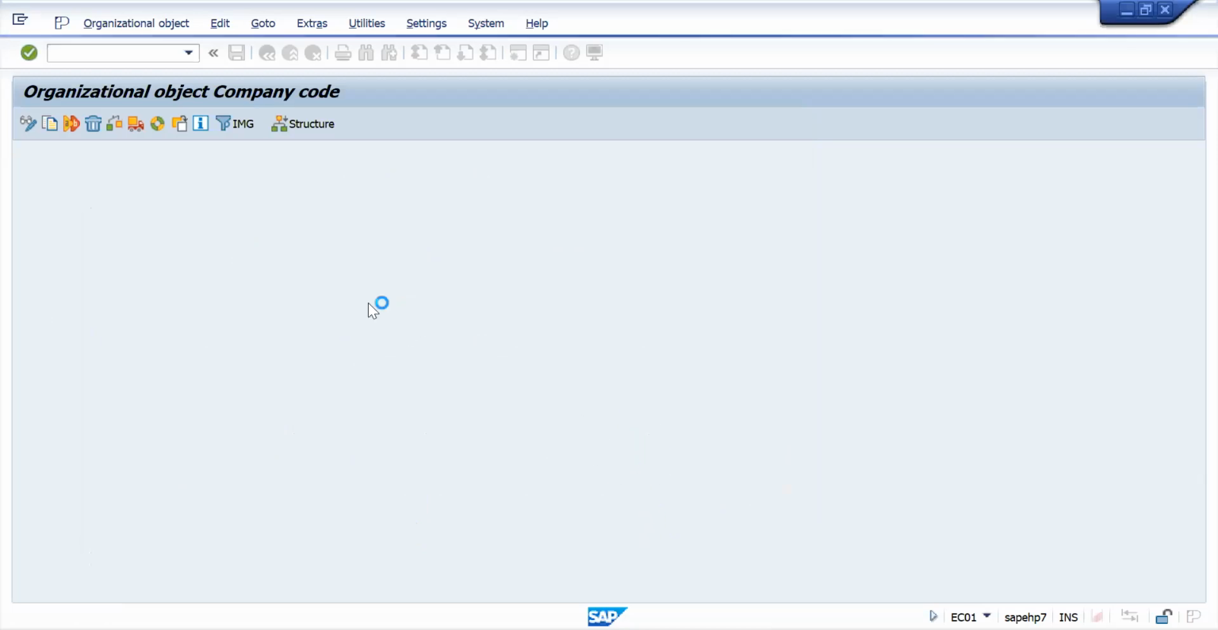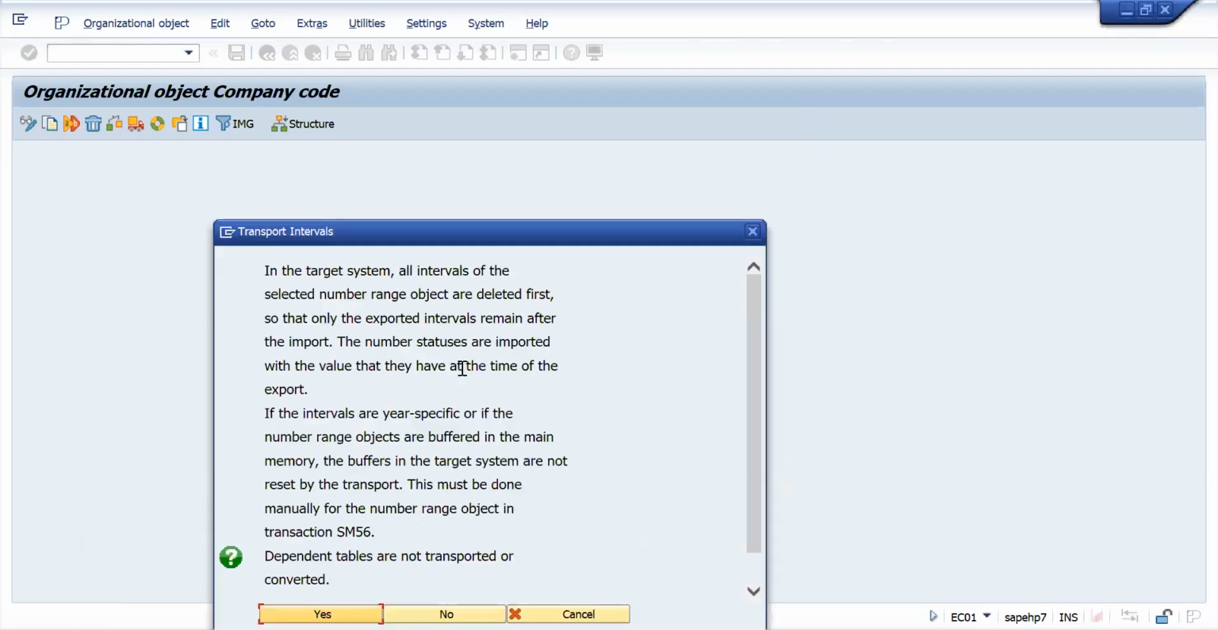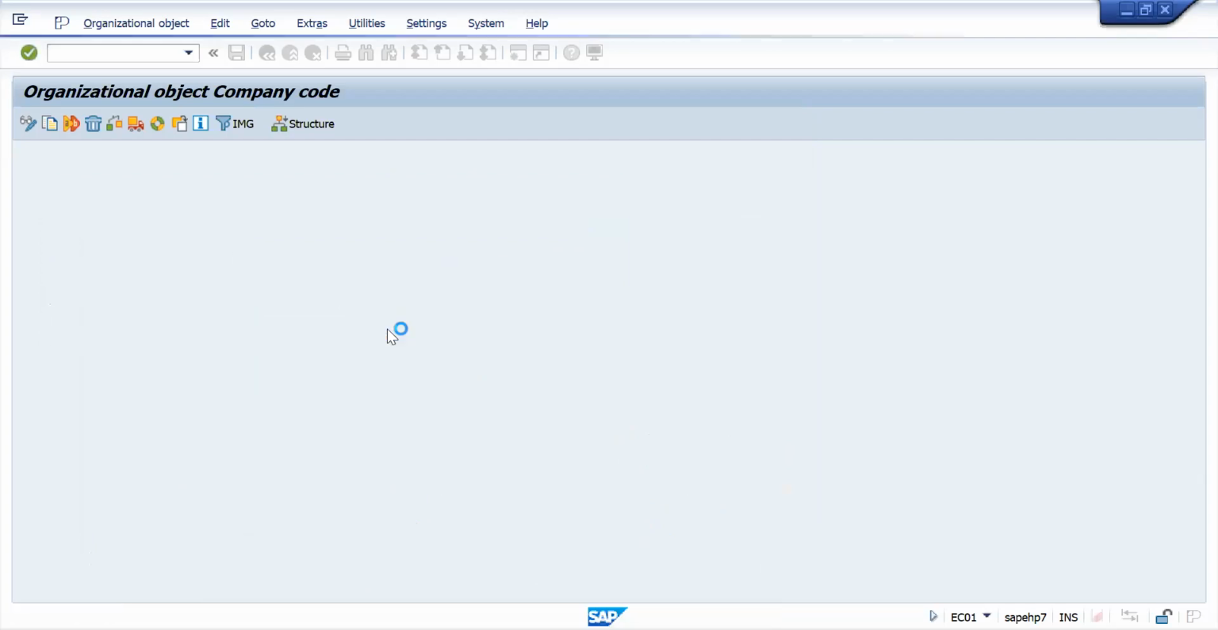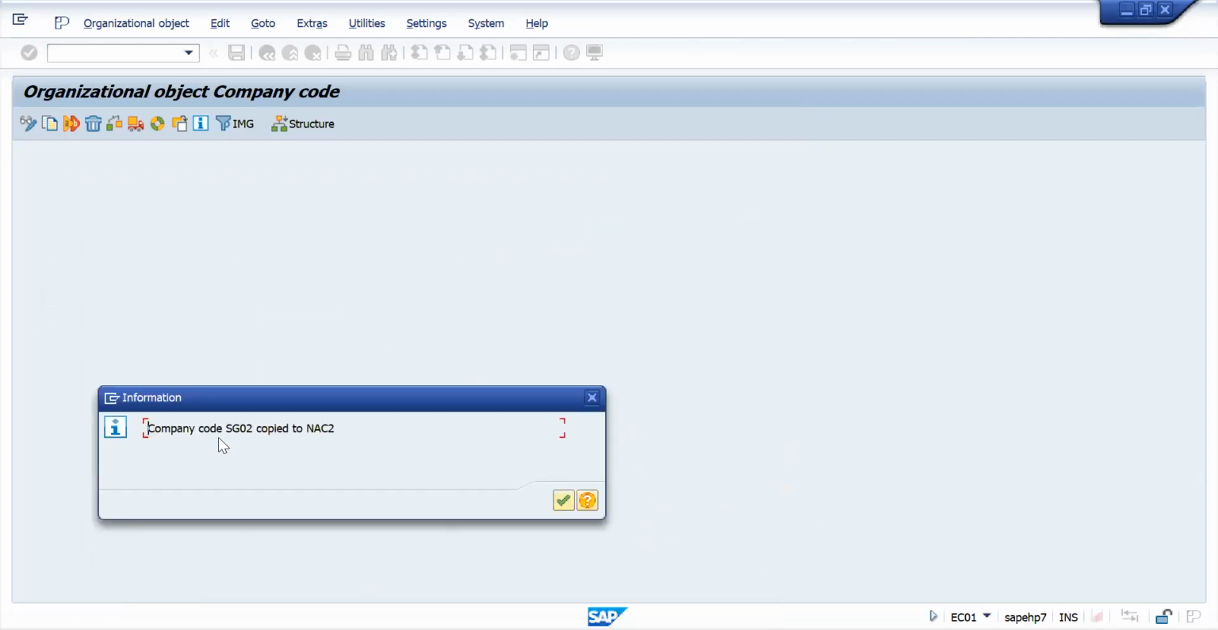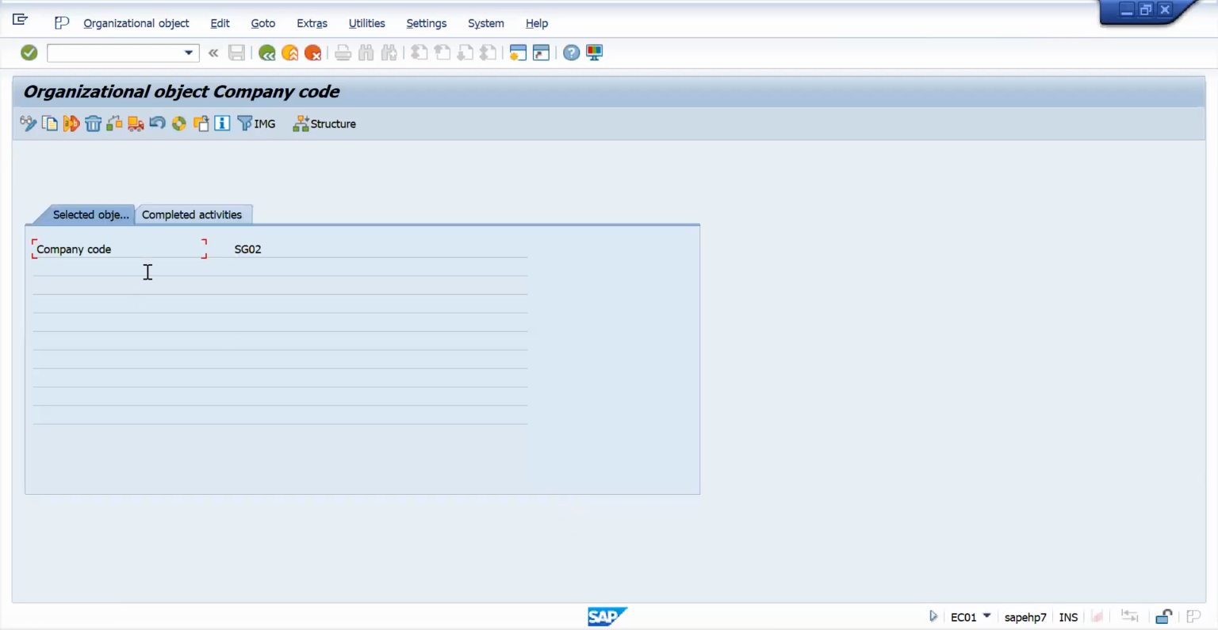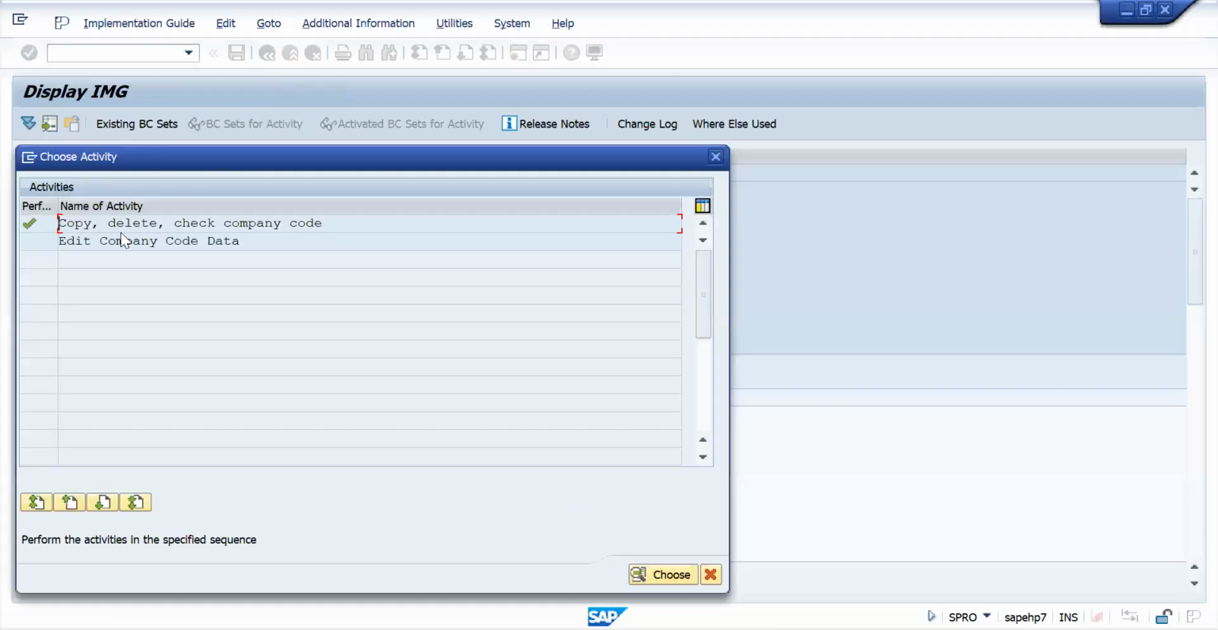All data is copying from my standard SG02 to my company code NAC2, right? Enter. See, company code SG02 copied to NAC2. You see here, all data copied from this company code to my company code. Enter. Go back. My copying is done. Now I will edit my company code. Go to Edit Company Code here.